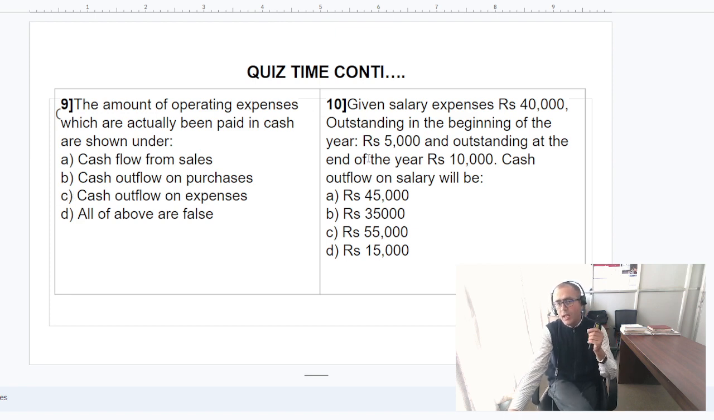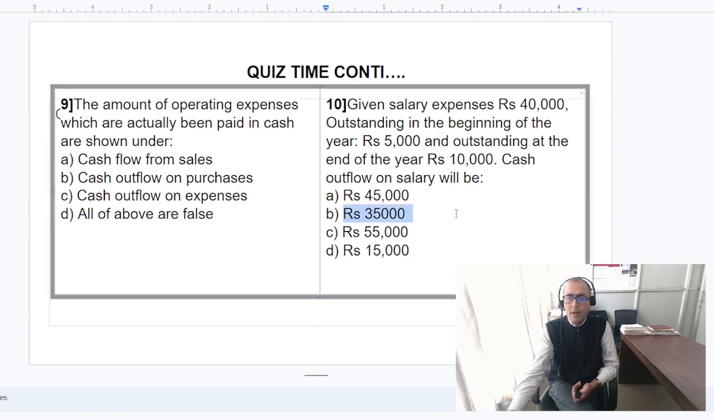Now question number 10 is again an important question. Say the salary expense is 40,000, while the beginning outstanding expenses is 5,000, or 10,000 at the end of the year, so there is an increase in outstanding expenses, which we also call accrual. 40,000 is the minus figure. So the increase in outstanding expenses is a cash inflow to your business, plus 5,000 minus 40,000 plus 5,000, which is 35,000. Once we adjust it, the cash outflow on salary will be 35,000, friend.